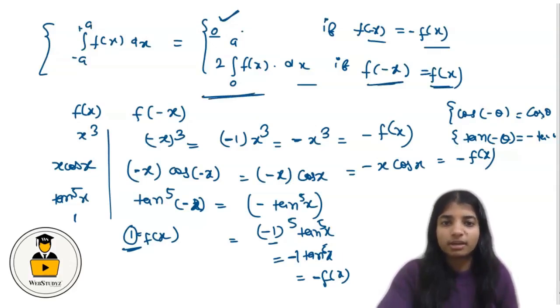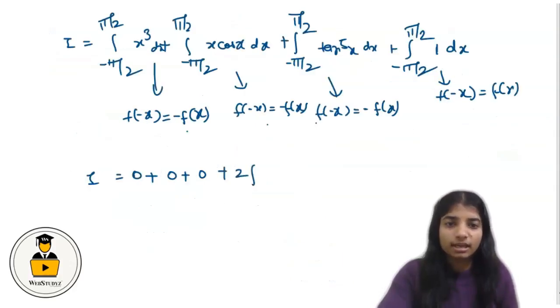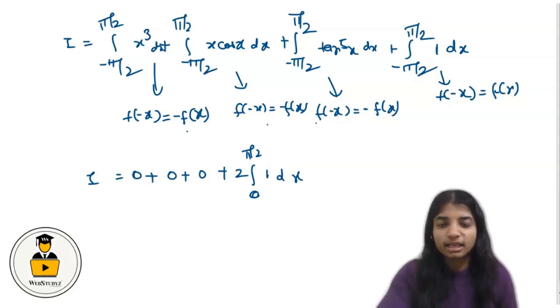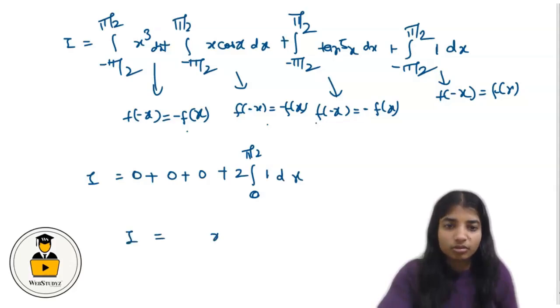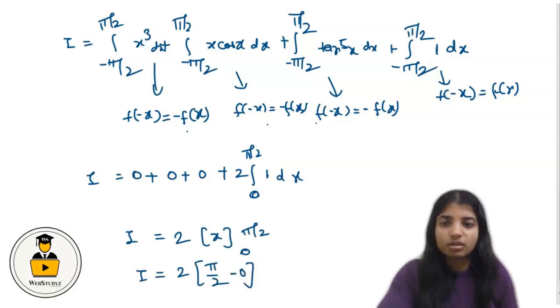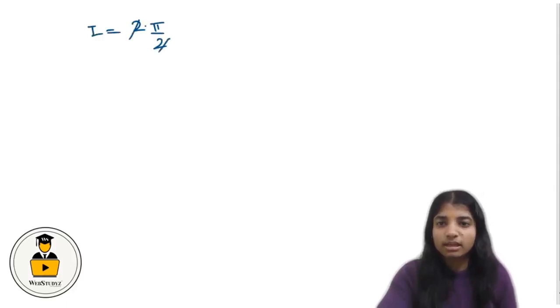So this becomes plus 2 times the integral from 0 to pi divided by 2 of 1 dx, and we know that the integral of 1 is x. So this becomes 2 times x with the limit from 0 to pi divided by 2. Plugging in the limits, upper limit minus lower limit, the value of I is equal to 2 multiplied by pi divided by 2. The 2s cancel, so we get the value of I, which is equal to pi.